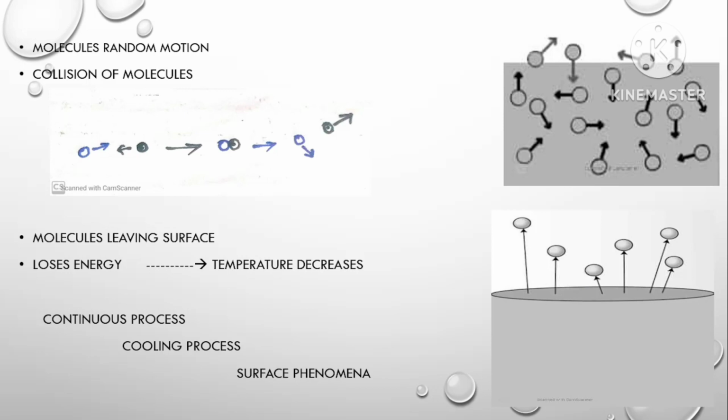Why is this a cooling process? In this continuous process of molecules escaping from the surface of the liquid, the temperature decreases, so this is a cooling process. Evaporation is a cooling process. We will discuss later. Next, evaporation is a surface phenomenon. Evaporation takes place only on the surface of the liquid, but not boiling. So boiling happens throughout the liquid, but evaporation happens only on the surface of the liquid.